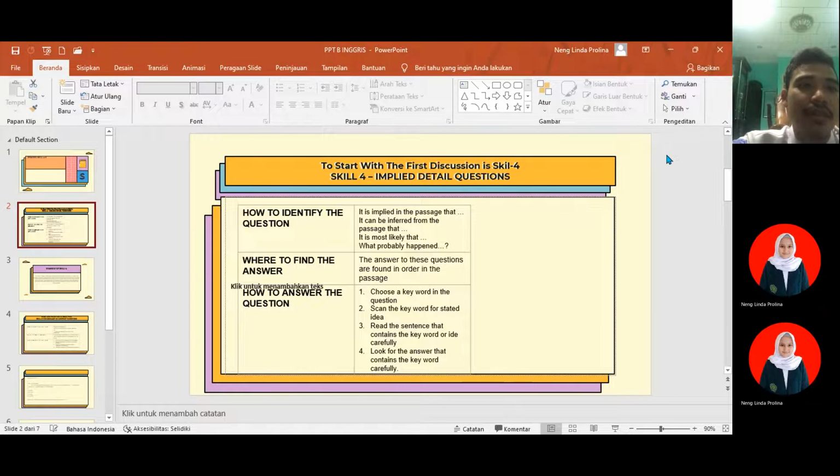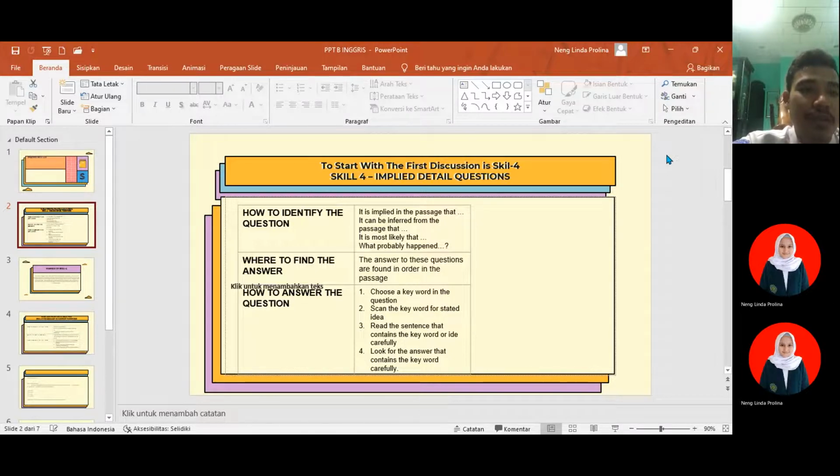It is implied in the passage that... It can be inferred from the passage that... It is most likely that... What probably happened? Where to find the answer? The answers to these questions are found in order in the passage. How to answer the question?